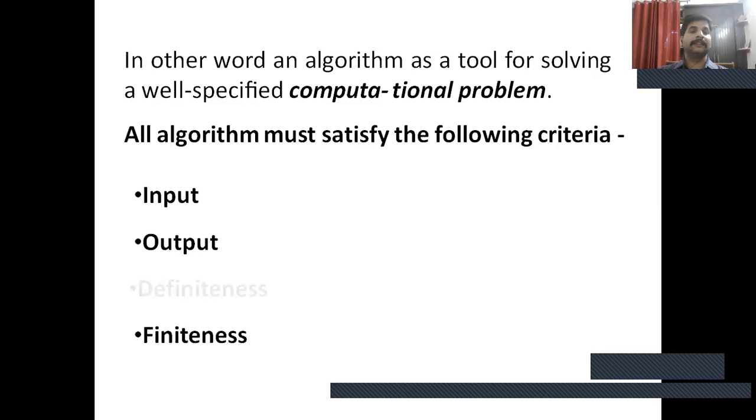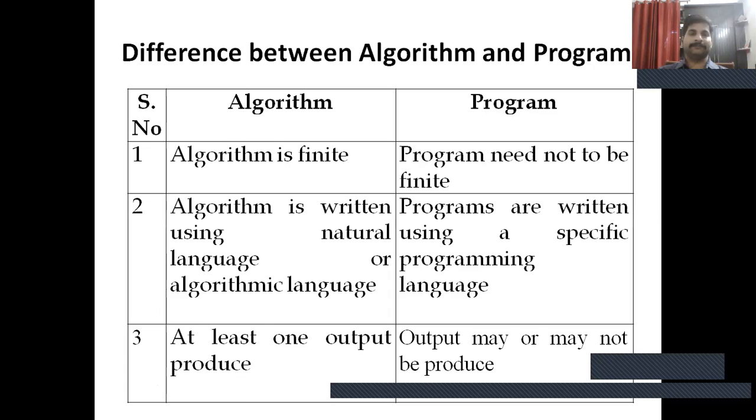Third, definiteness: each instruction is clear and unambiguous. Fourth, finiteness: each algorithm terminates after a finite number of steps. Fifth, effectiveness: every instruction must be very basic and easy. The above five criteria are satisfied by all algorithms.